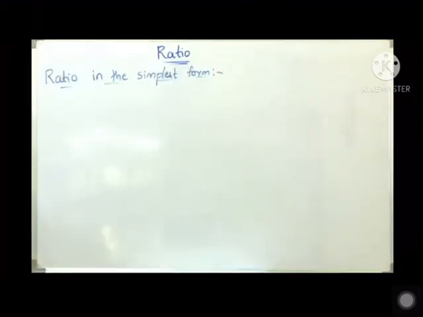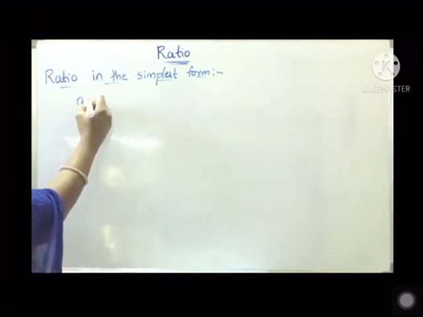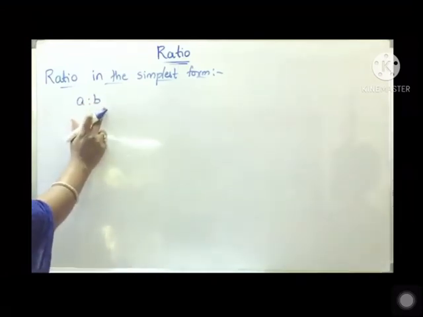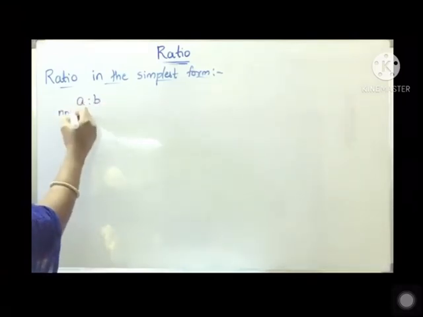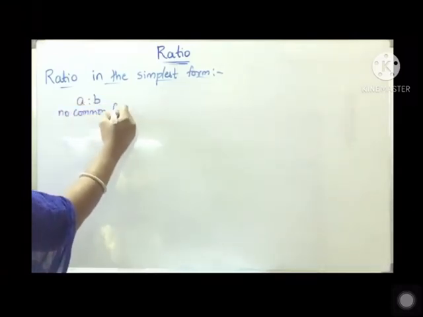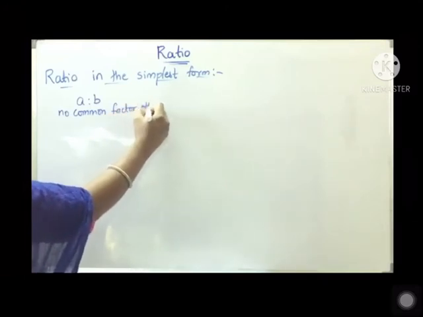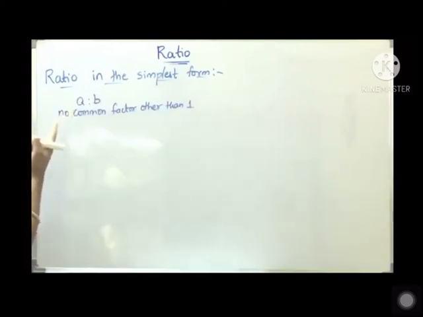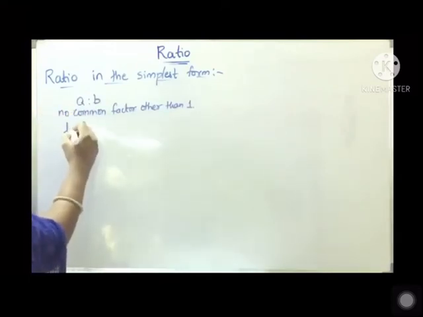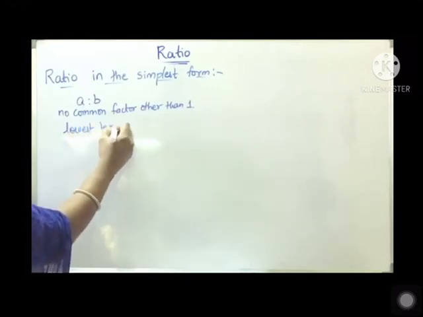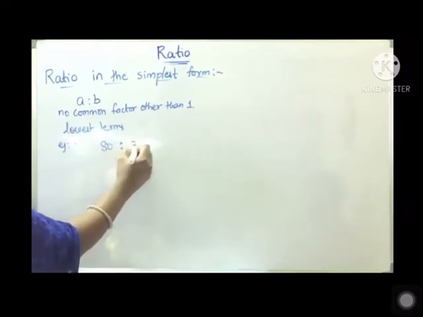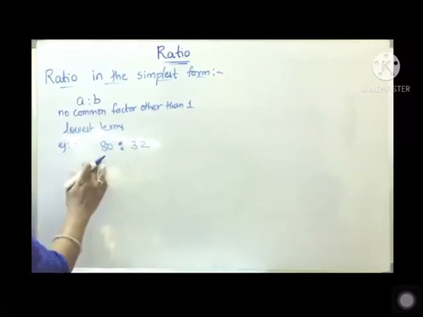Now, ratio in the simplest form. In the ratio A is to B, it is said to be in simplest form if its antecedent and consequent have no common factor other than 1. A ratio in the simplest form is also called a ratio in lowest terms. For example, suppose I take 80 and 32, the ratio of 80 and 32. So 80 is to 32.